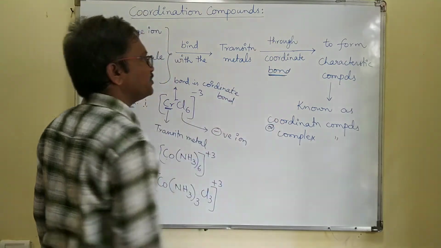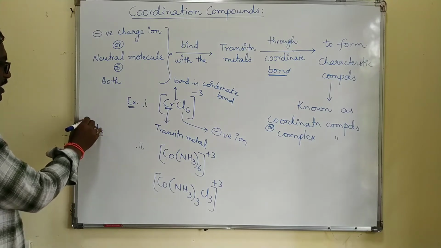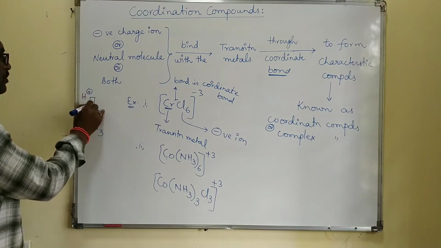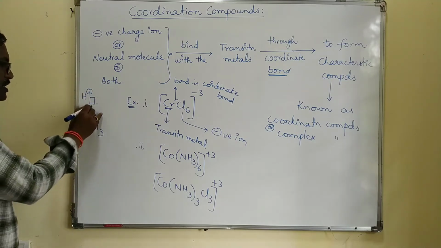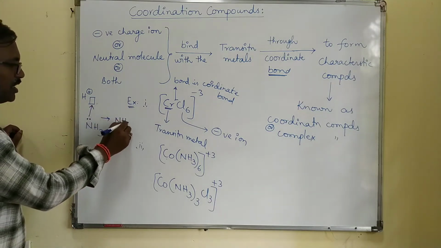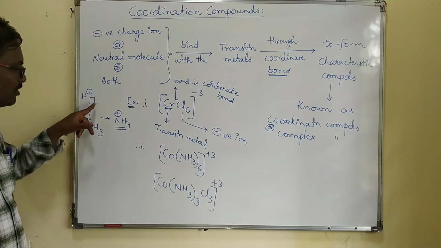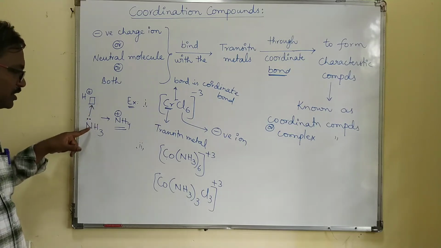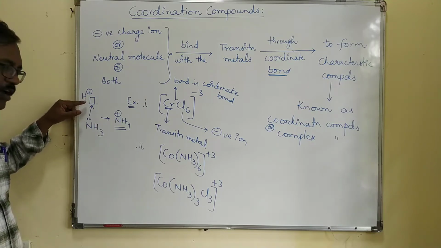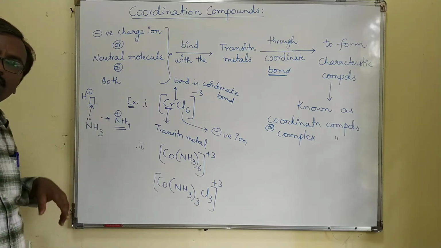So first of all, we have to define what a coordinate bond is. Ammonia has a lone pair of electrons. You have studied in the P1 chemical bonding chapter that it donates the electron pair to H plus, and forms the ammonium cation. So what is the condition? One must have the lone pair of electrons, and one must have the vacant orbital. Then only one component donates the electron pair to the vacant orbital. The bond formed is known as a coordinate covalent bond.